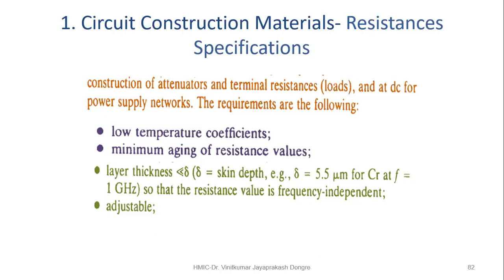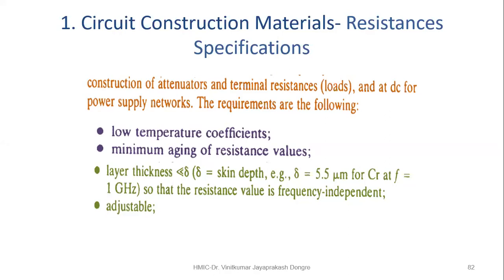Then fourth, adjustable. Okay. So we have discussed this low temperature coefficient. It means that if there is an increase in the temperature, the resistance value should not increase that significantly. So this is the required parameter, that is low temperature coefficient. And minimum aging of resistance value means what?